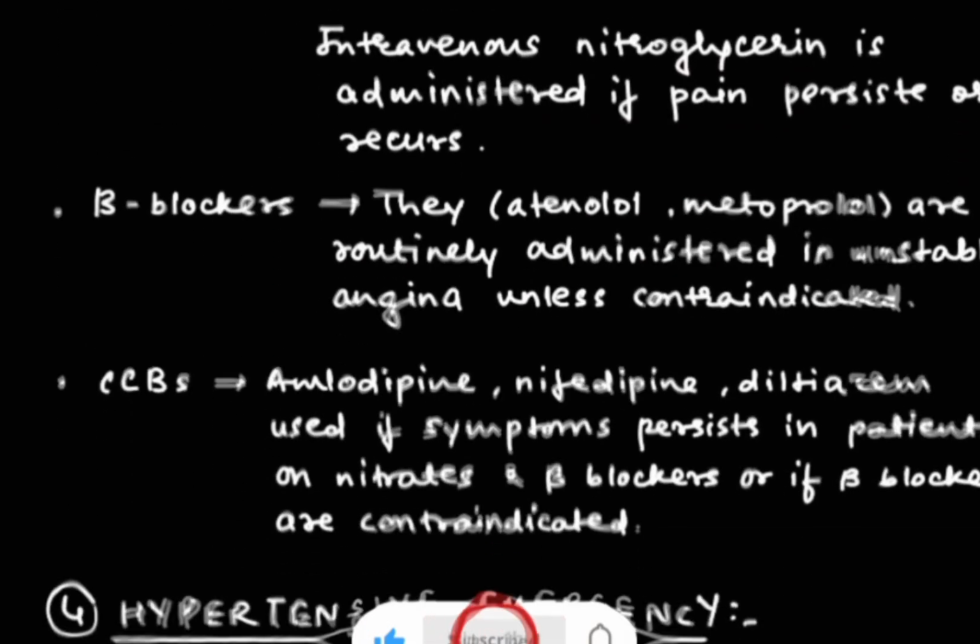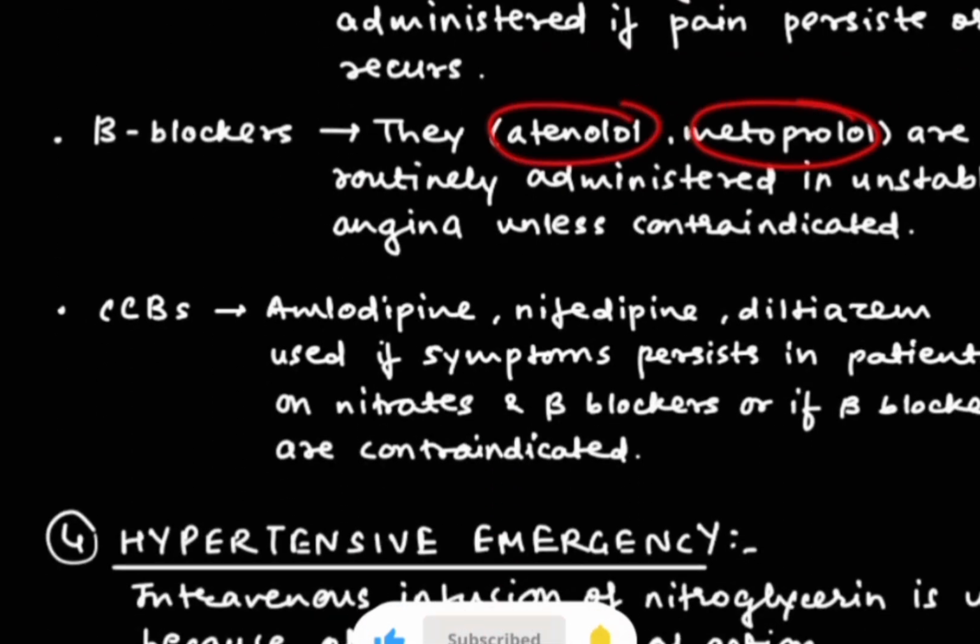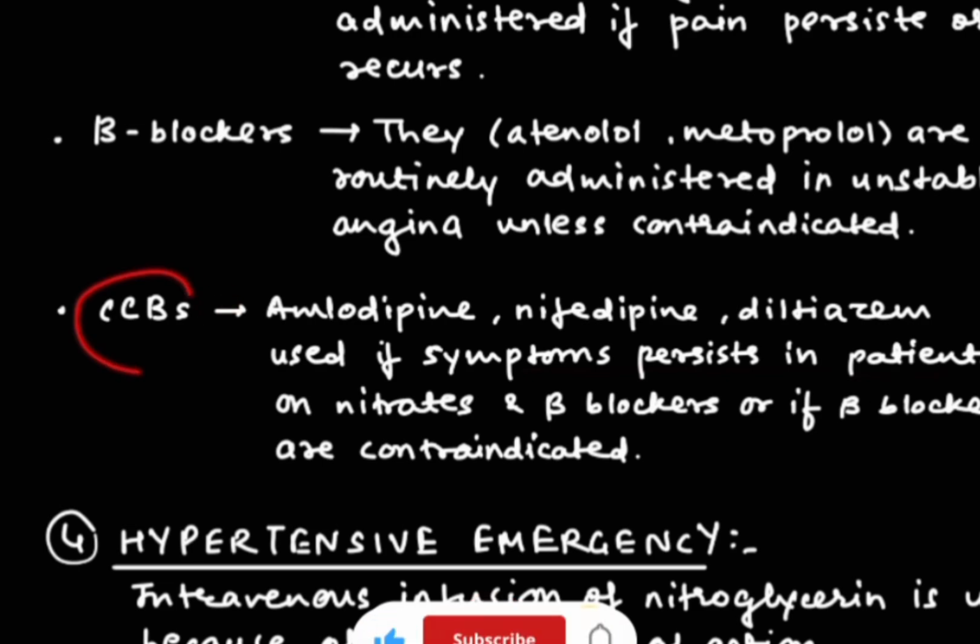Now for beta blockers, such as atenolol and metoprolol, these are routinely administered in unstable angina unless contraindicated. And fifth is CCBs, that is calcium channel blockers. Amlodipine, nifedipine, diltiazem can be used if the symptoms persist in patients on nitrates and beta blockers, or if beta blockers are contraindicated. So in this case CCBs are used.